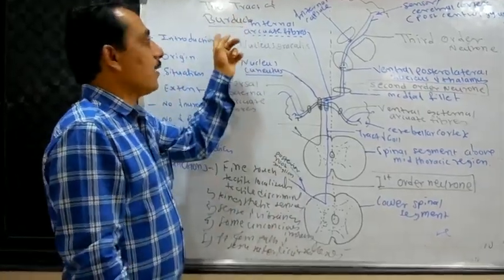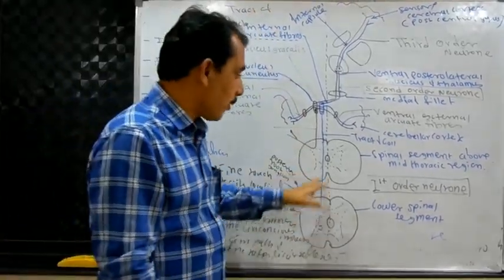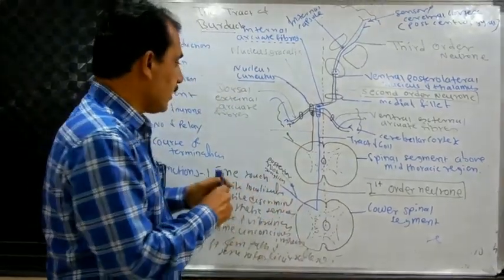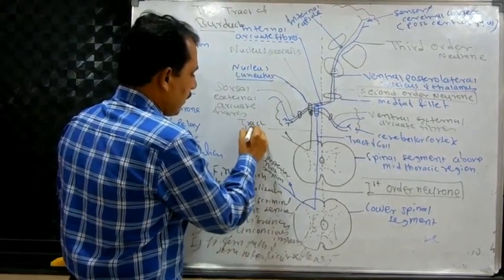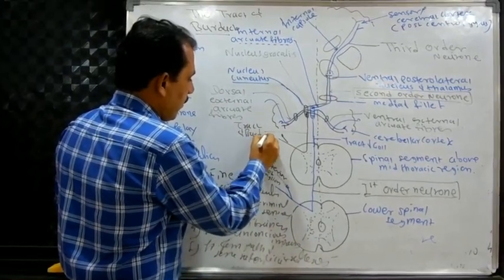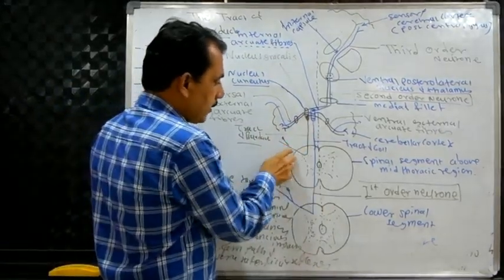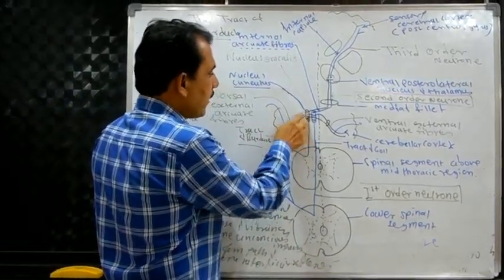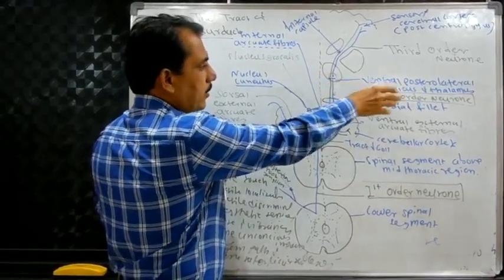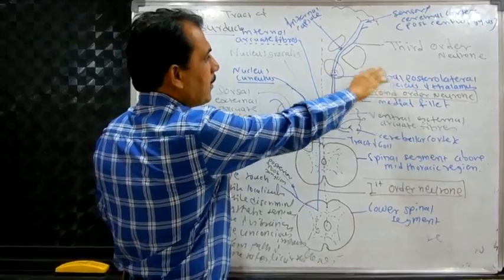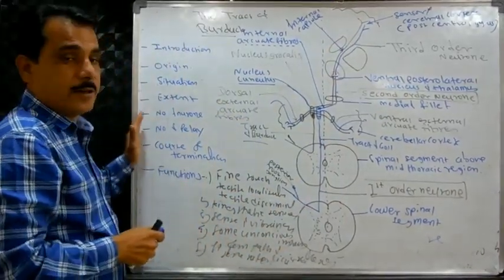Tract of Burdach or fasciculus cuneatus. Already I have told that if you understood the tract of Gall, it is very easy to understand the tract of Burdach. So this is a figure of the tract of Burdach. This is the first order neuron, nucleus cuneatus, isn't it? Similarly, the medial fillet, the ventral posterolateral nucleus of the thalamus, and the sensory cortex.